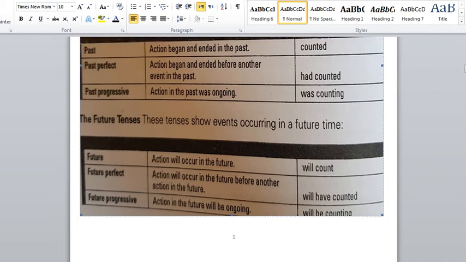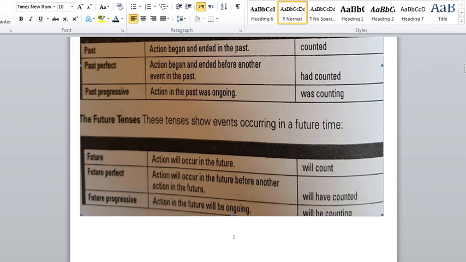The last form we have over here, the third form, is the future tense. Same thing: simple future, future perfect, and future progressive. The simple future is an action that will occur or happen in the future. And how to frame it? It's will before the original form of the verb, so will plus the original form of the verb without anything added to the verb.